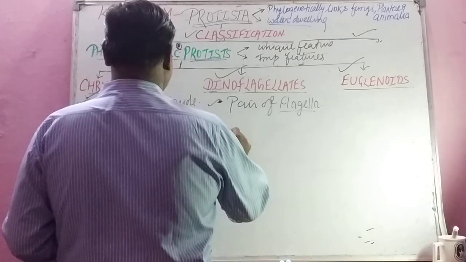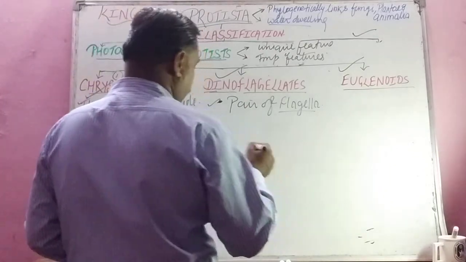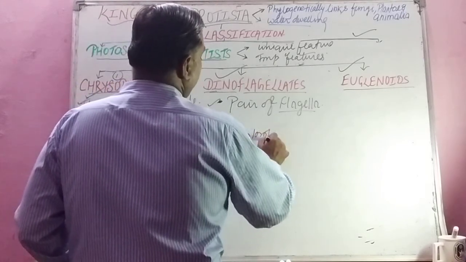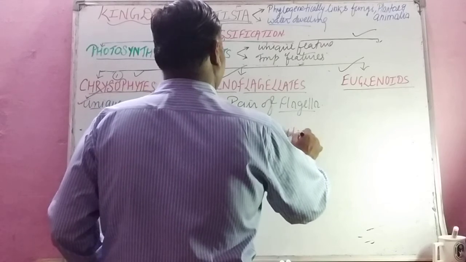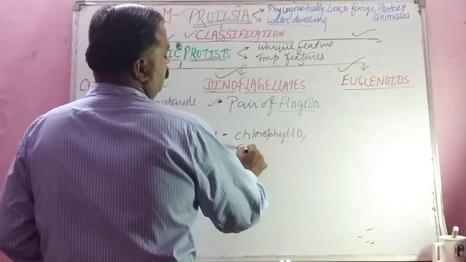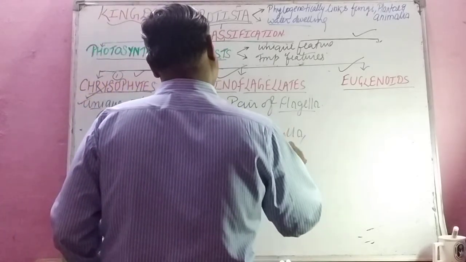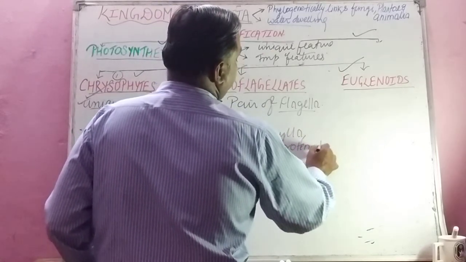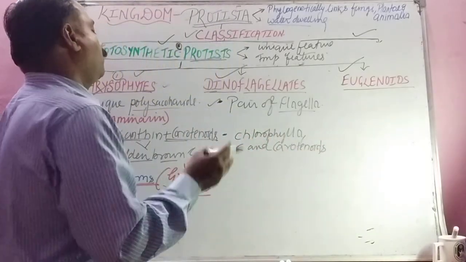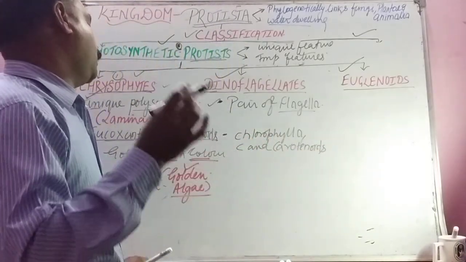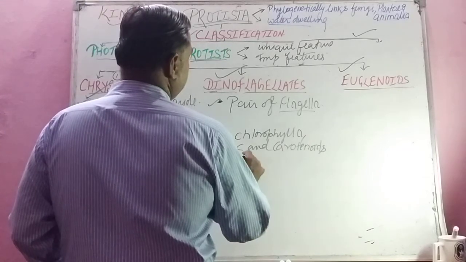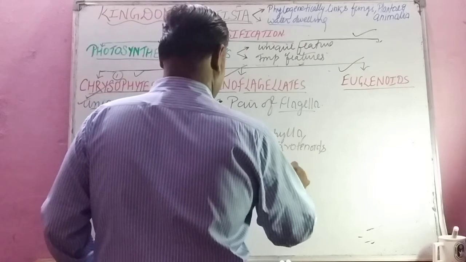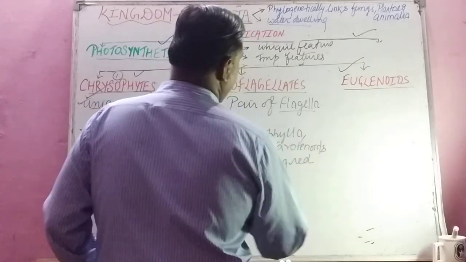Then second, the important feature related to the pigments. It consists of chlorophyll A, C and carotenoids, which impart red color to the water body.